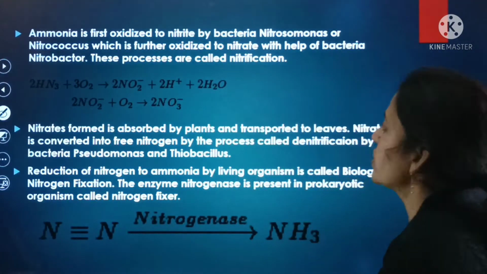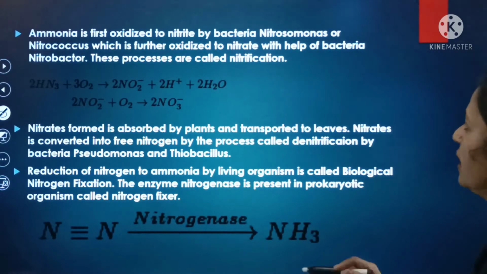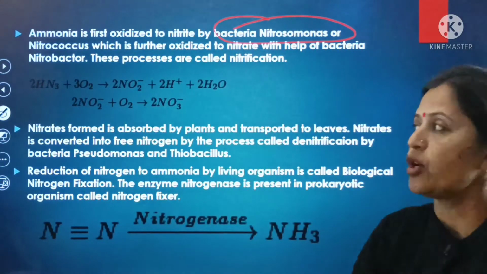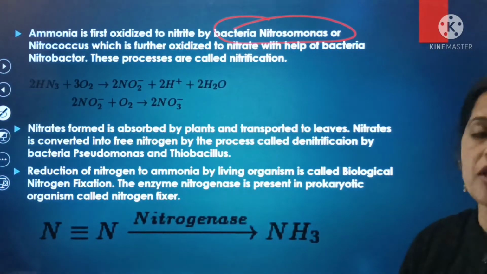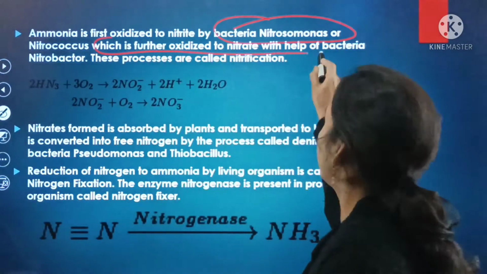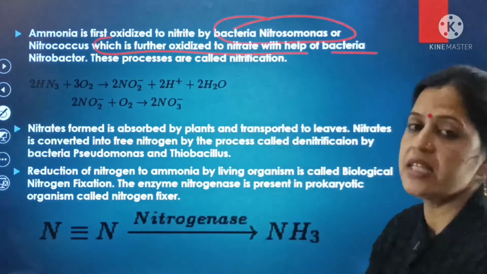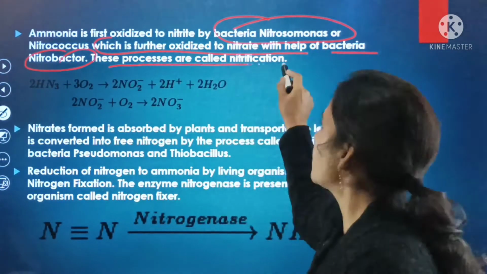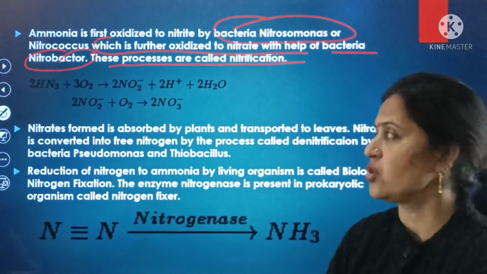Next, ammonia is first oxidized to nitrite by bacteria known as Nitrosomonas or Nitrococcus, which is further oxidized to nitrate with the help of the bacteria known as Nitrobacter. This process is called nitrification.